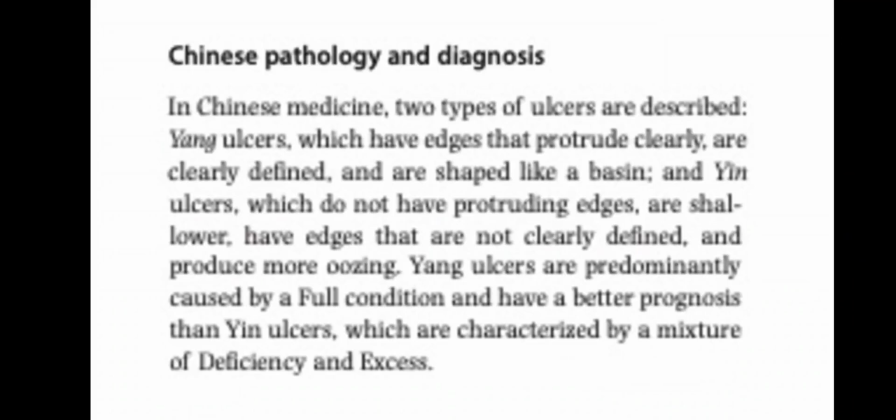In Chinese medicine, two types of ulcers are described. Yang ulcers, which have edges that protrude clearly and are clearly defined and are shaped like a basin. And yin ulcers, which do not have protruding edges, are shallower, have edges that are not clearly defined, and produce more oozing. Yang ulcers are predominantly caused by a full condition and have a better prognosis than yin ulcers, which are characterized by a mixture of deficiency and excess.